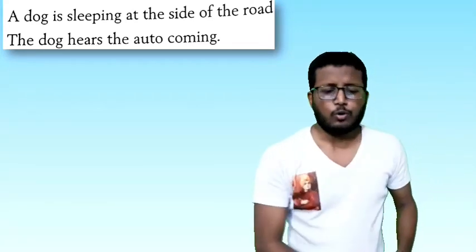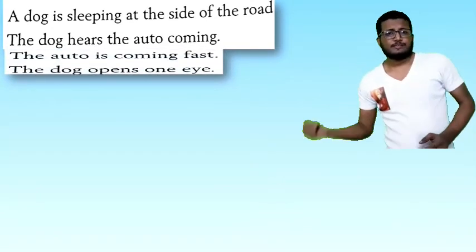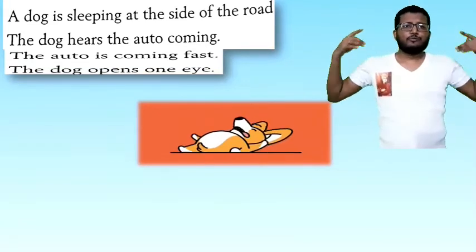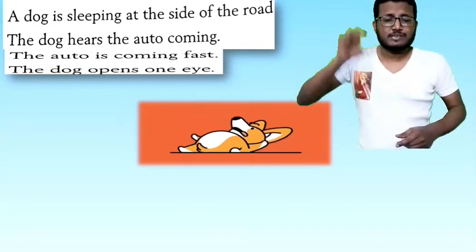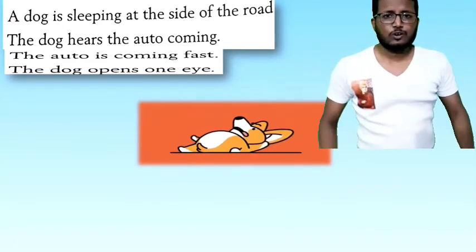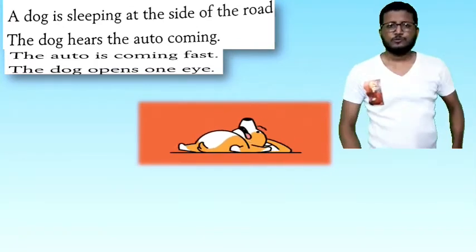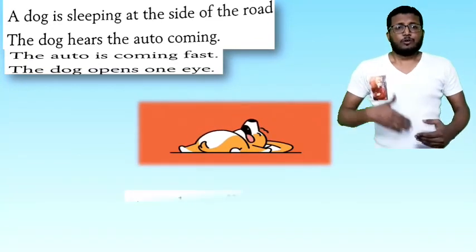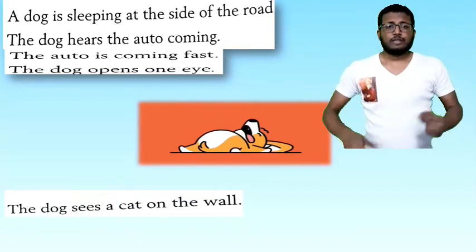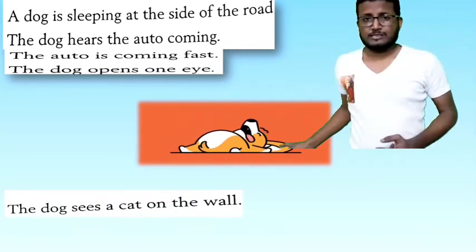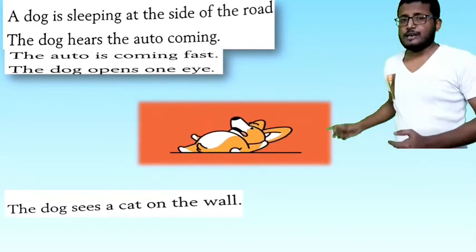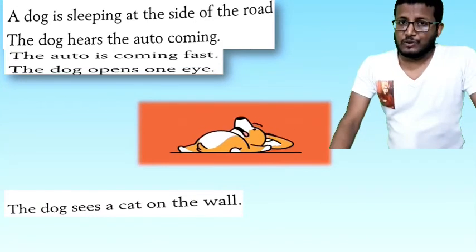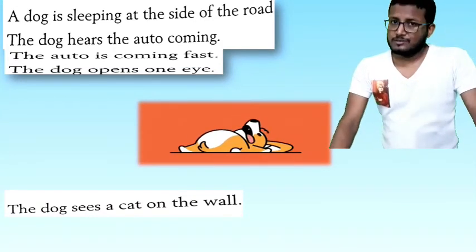The dog opens one eye. We can see the dog is sleeping, and suddenly it hears the sound of the auto coming. Then suddenly it opens its eyes, and what does he see? He sees that the auto is coming. Whose auto? Yes, Raju's auto is coming. And not only that, the dog also sees a cat sitting on the wall.